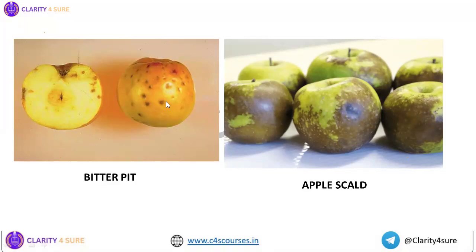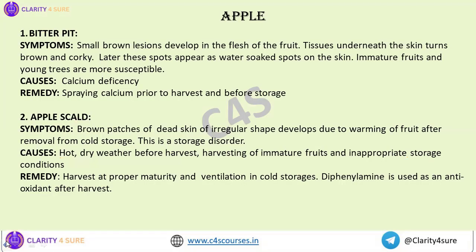In bitter pit, you will see small lesions developed, whereas in apple scald, irregular dead patches come up on the fruits. Another important thing in bitter pit is that young trees and immature fruits are more affected.